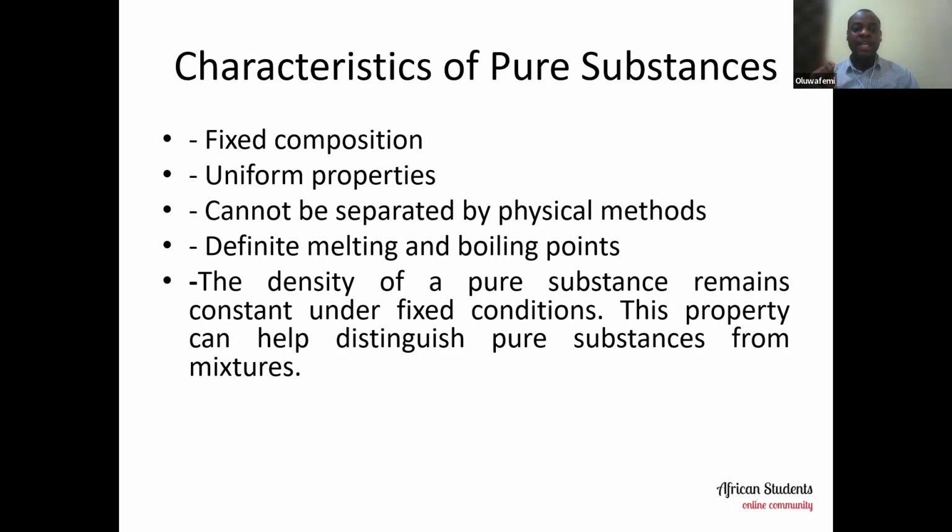And also, they have what we call definite melting and boiling points. This is one characteristic that we can use to test for the purity of a pure substance. Take, for instance, a pure substance like water. It has a definite boiling point and a definite melting point. The definite boiling point of water is 100 degrees Celsius. That is one of the ways that we test in the laboratory if a substance is pure or not. If it has a definite boiling point and melting point, then definitely it is a pure substance.